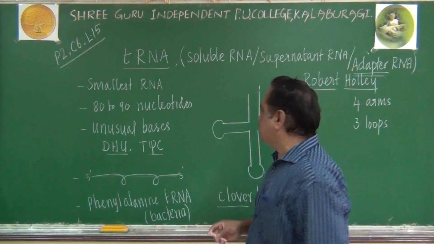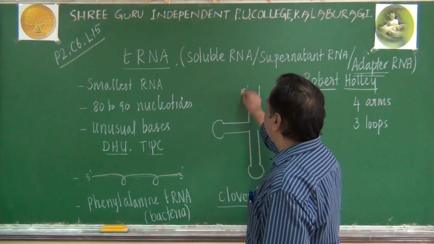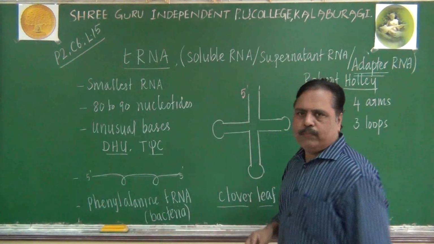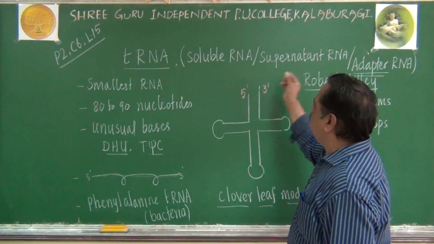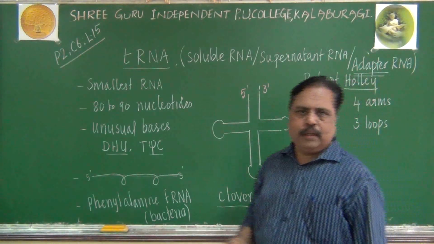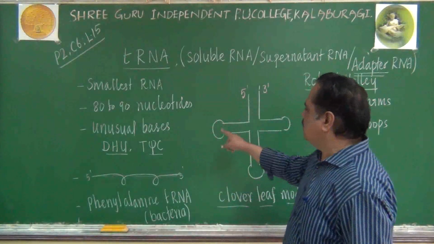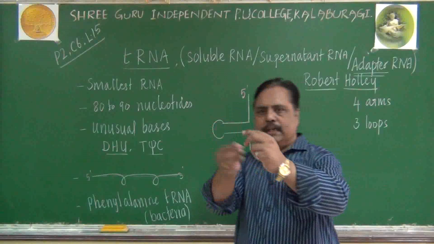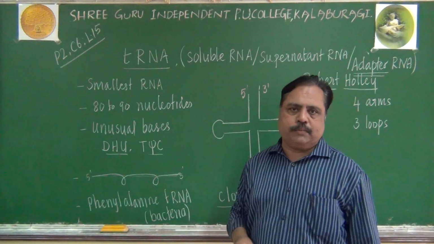Imagine this is the 5 prime end of the tRNA molecule and this will become the 3 prime end. Let us imagine it has to be a linear chain, but due to the presence of these loops, it has attained an L-shaped, otherwise clover leaf-shaped, structure.